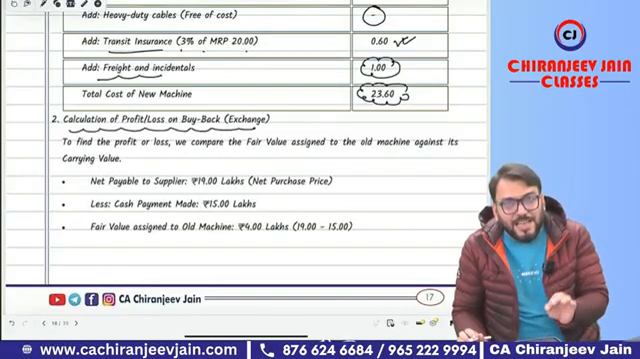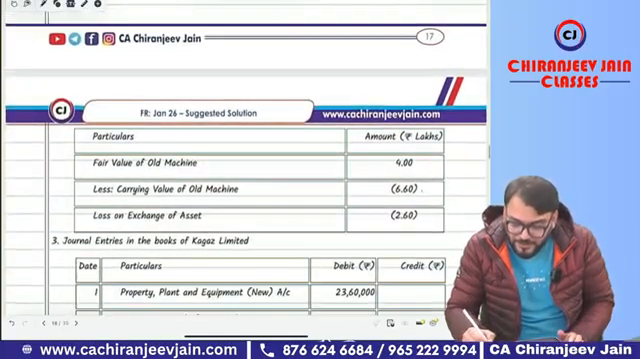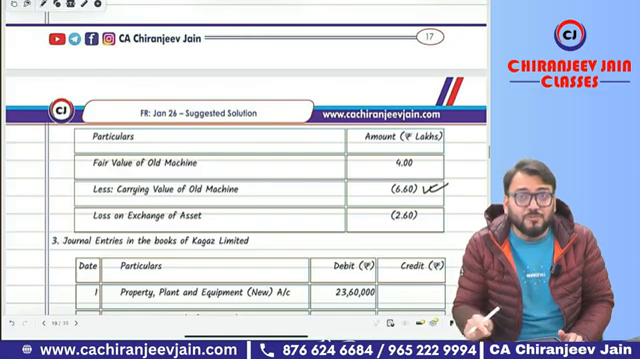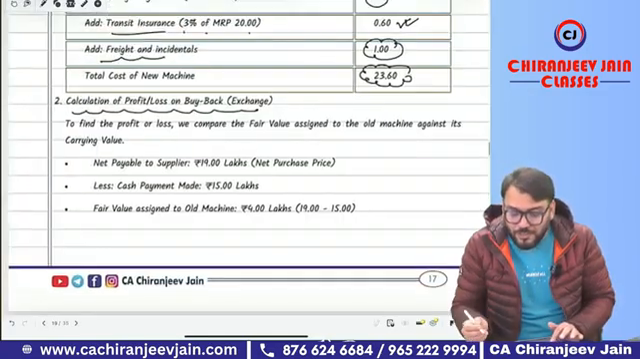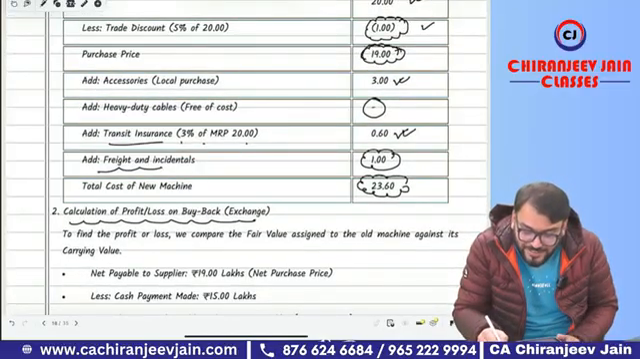In that we need to find out carrying amount of old machine. The carrying amount of old machine is given how much? It is given 6.60. But now we need to find out the fair value of old machine. Fair value of old machine will be how much? What is the fair value of new machine? The fair value of new machine is 19 lakh after trade discount. Fair value of new machine 19 lakh.